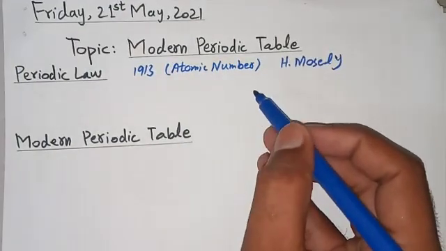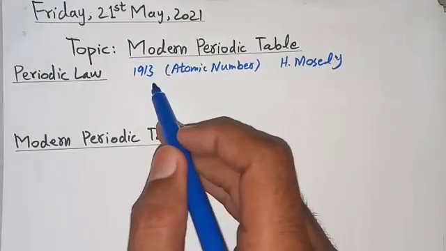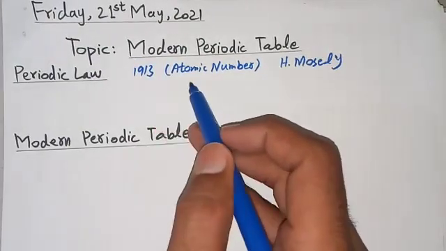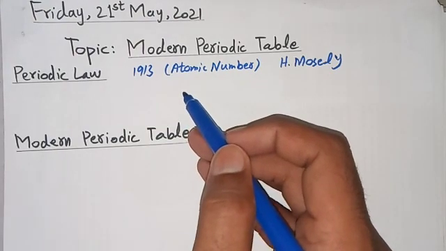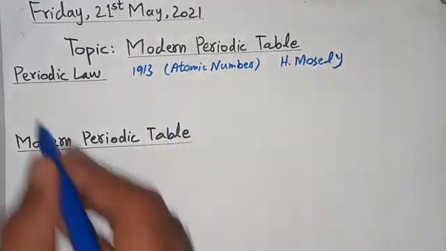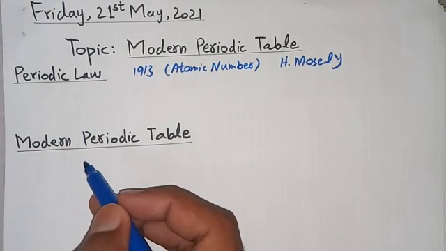First of all, atomic number was not known before 1913. After the discovery of atomic number, another periodic table was presented. This periodic table was based on increasing atomic number.